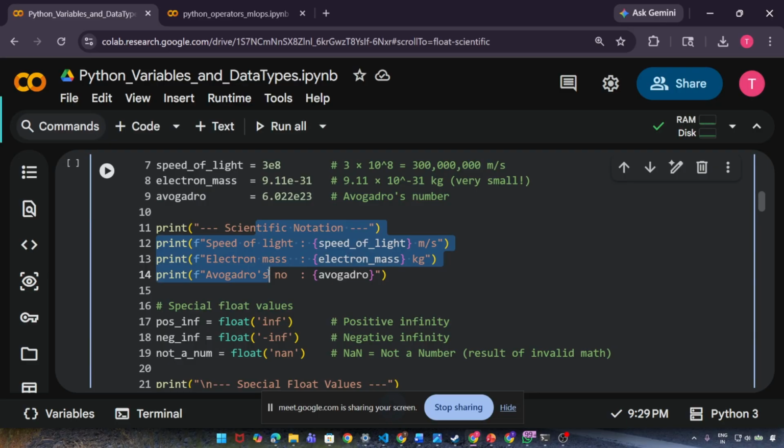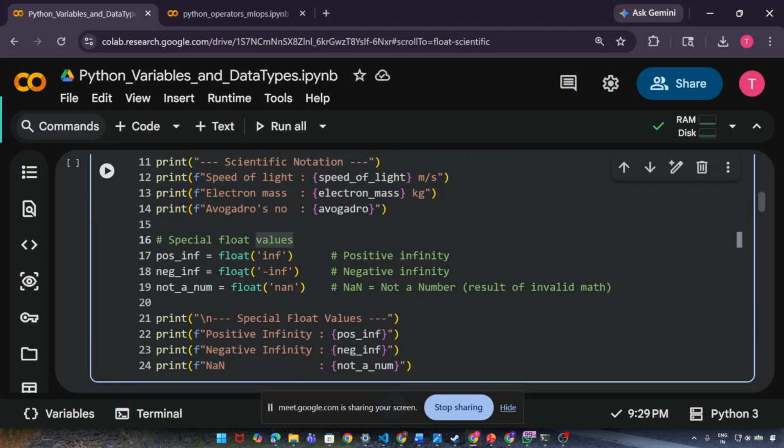Again, I'll execute this code, but before that, let me explain this. When you say float inf, inf means infinity. When you say float inf like this, it is positive infinity. Again, don't think inf is text or string. No, float inf is positive infinity. And inside Python, infinity is a floating point number. Minus inf is negative infinity, which is a floating point number. It's not a text or a string.